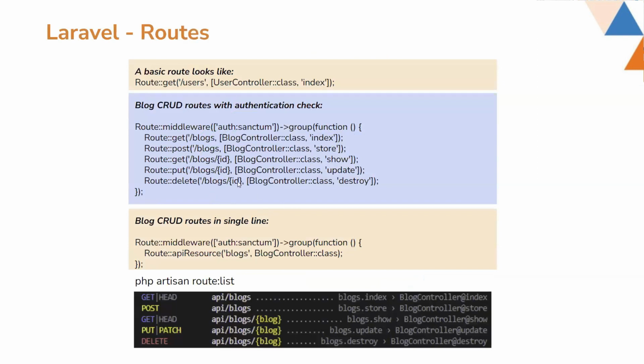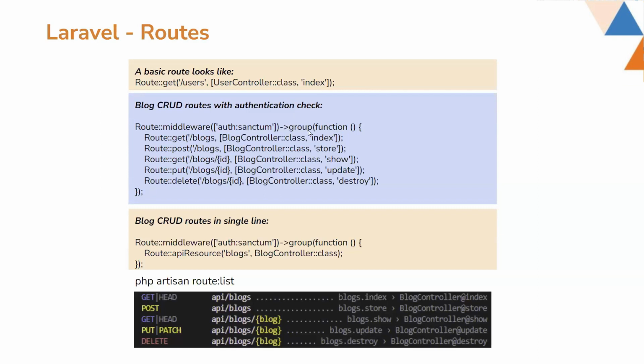So first of all, Laravel routes. As you can see, any request needs some endpoints for web applications. For example, a basic web application runs in index.php. After that, depending on the routes, you can go to other routes, and it is made really easy in Laravel. So a basic Laravel route looks like this: Route get users, and after that the controller name, and then the method name, which is index.